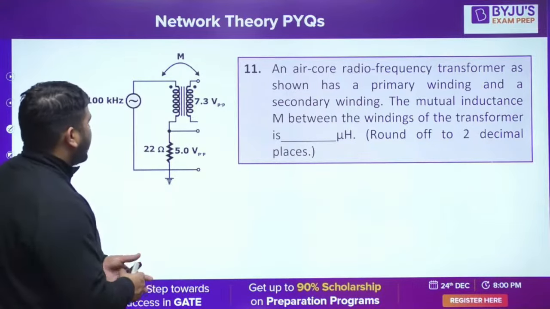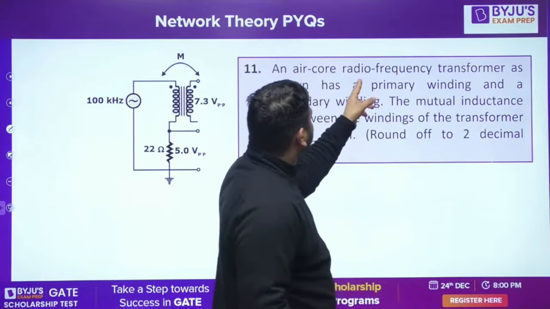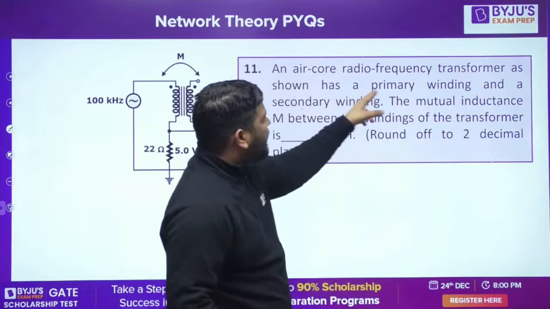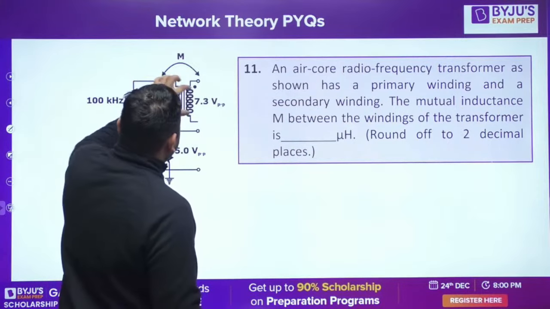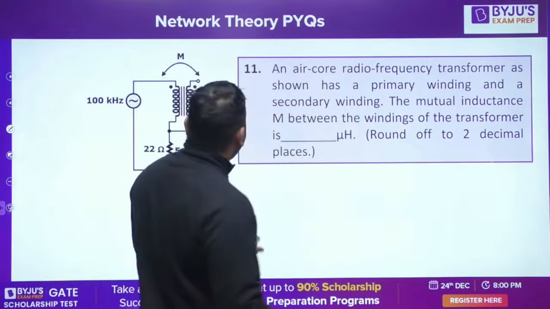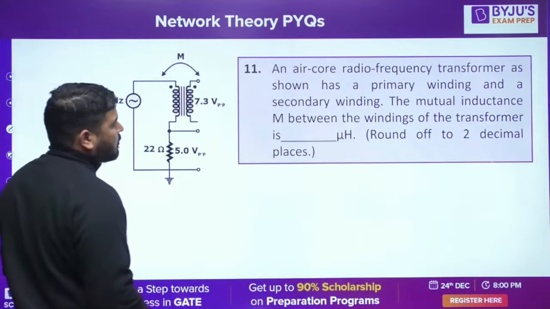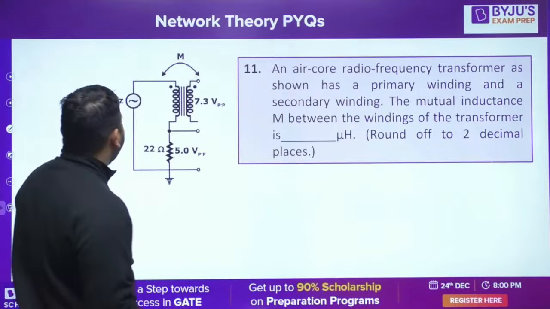In this question, it is given that an air core radio frequency transformer as shown has the primary winding and secondary winding. This is a transformer. The mutual inductance between the windings of the transformer is what we need to calculate. We need to calculate the mutual inductance between them. What is the mutual inductance?